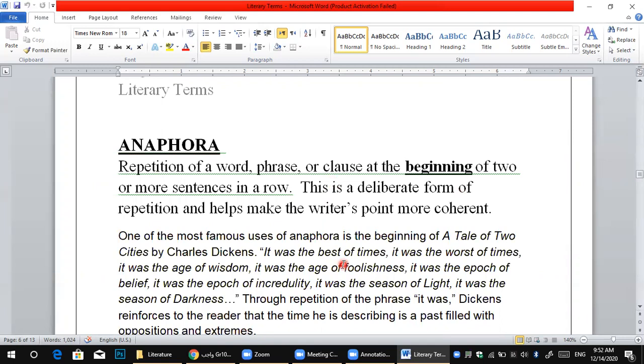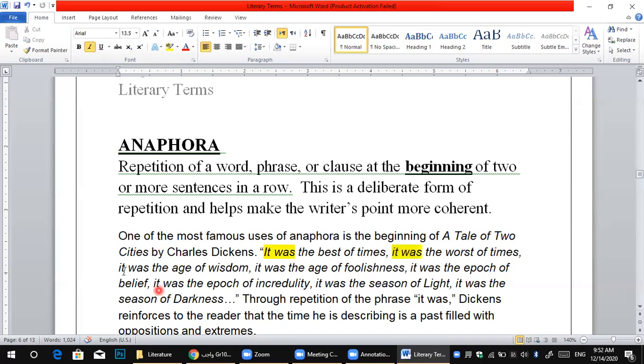For example, when the author says, "It was the best of times, it was the worst of times, it was the age of wisdom, it was the age of foolishness." Now he repeats "it was" at the beginning of each phrase. Why does he repeat it? Because it's an anaphora. He tries to emphasize a meaning to deliver to the reader. So this is called anaphora.